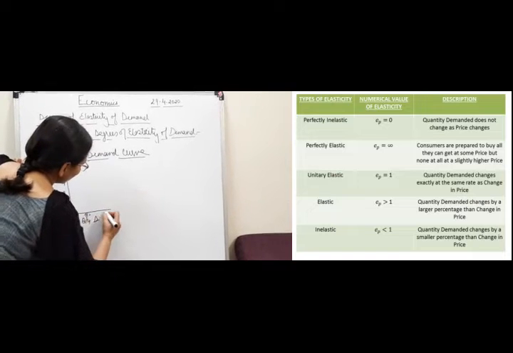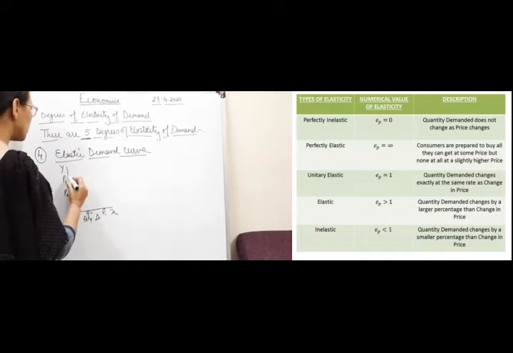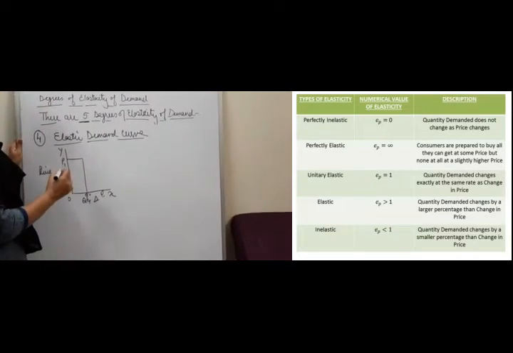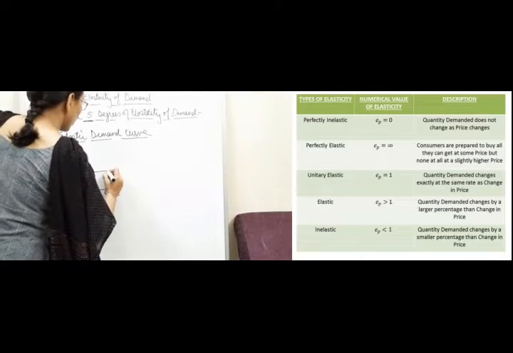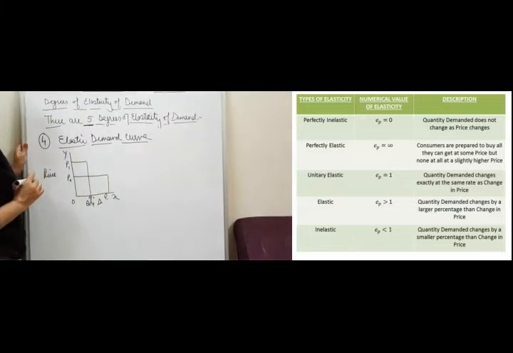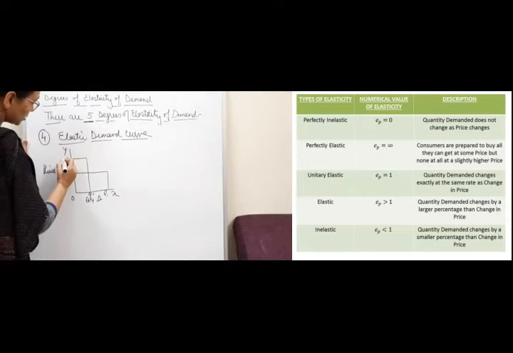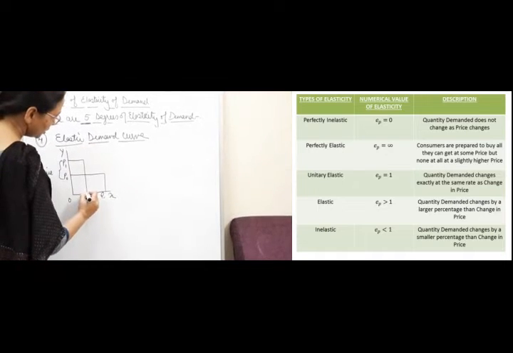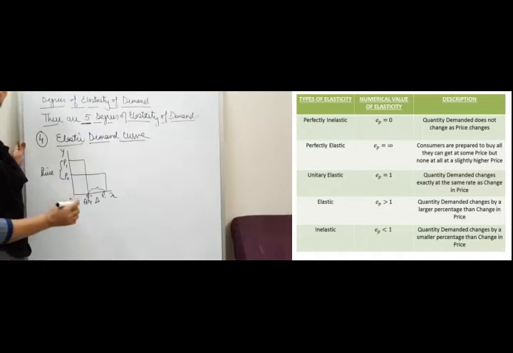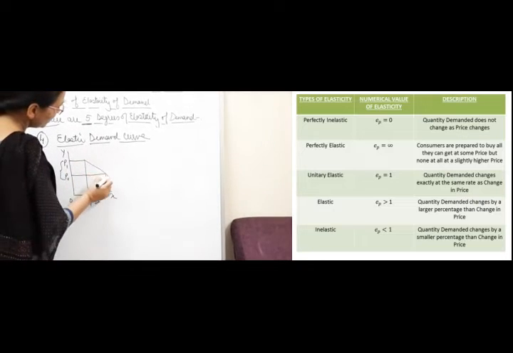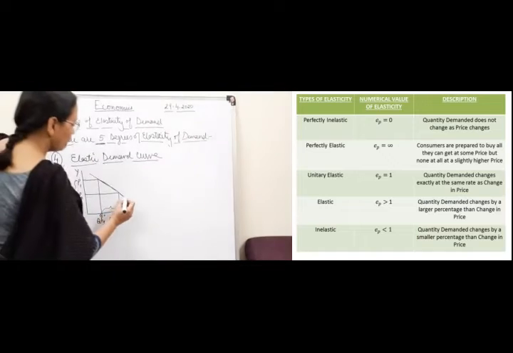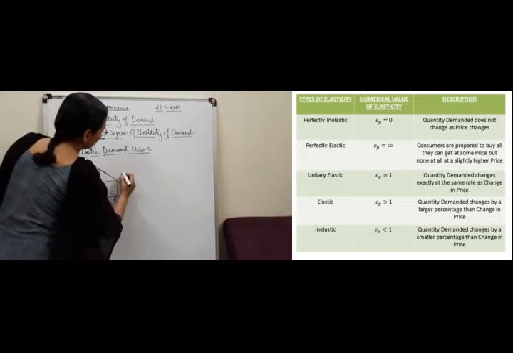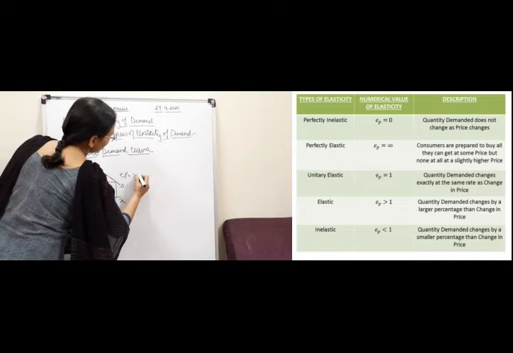Quantity is Q0 and Q1. When the price was P1, the quantity was Q0. When the price falls from P1 to P0, the quantity demanded increases from Q0 to Q1. You can see that the change in price is less than change in demand. Can you see that, children? Now the demand curve will be a flatter one, and the degree over here will be greater than 1.